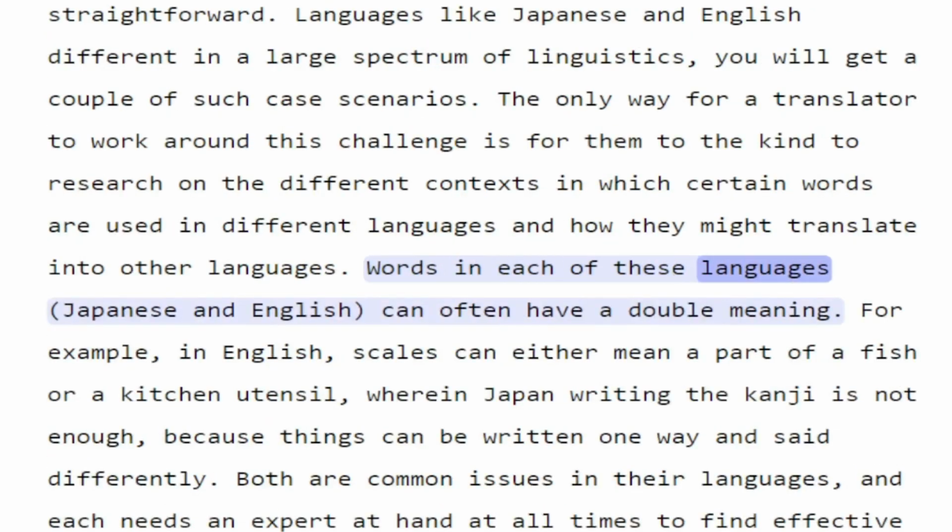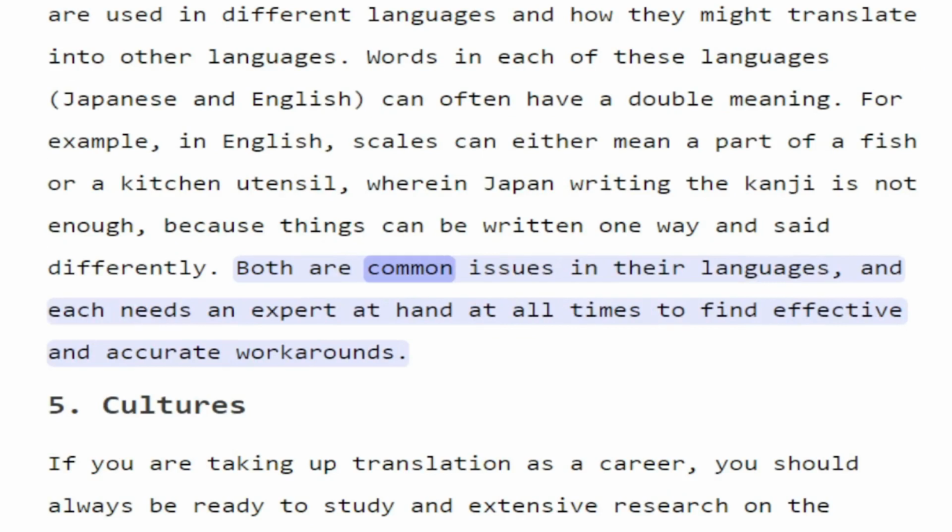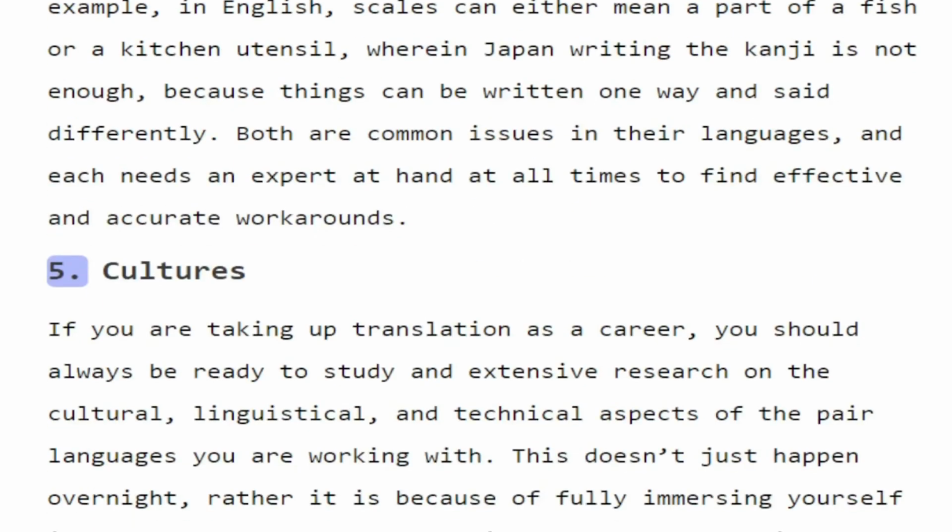Words in each of these languages, Japanese and English, can often have a double meaning. For example, in English, scales can either mean a part of a fish or a kitchen utensil, whereas in Japanese, writing the kanji is not enough, because things can be written one way and said differently. Both are common issues in their languages, and each needs an expert at hand at all times to find effective and accurate workarounds.